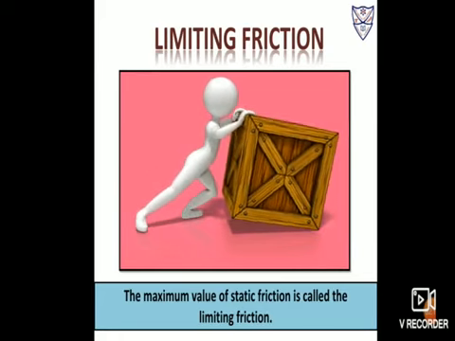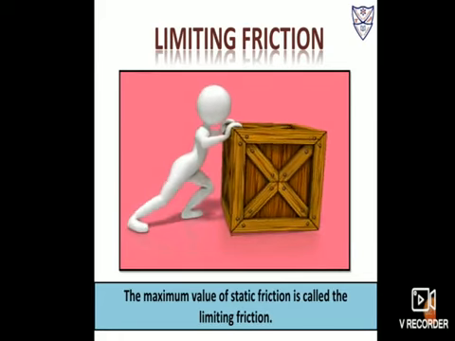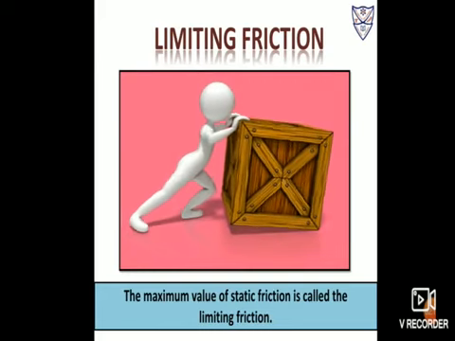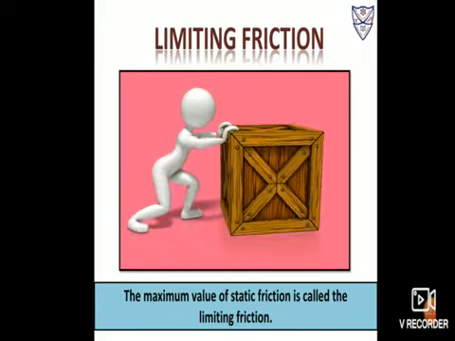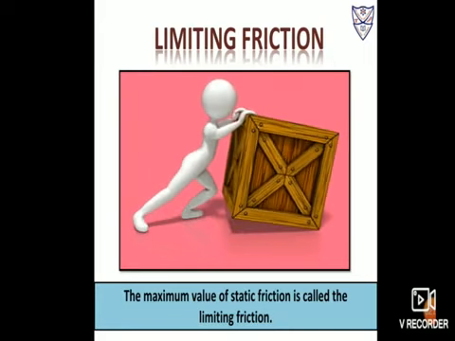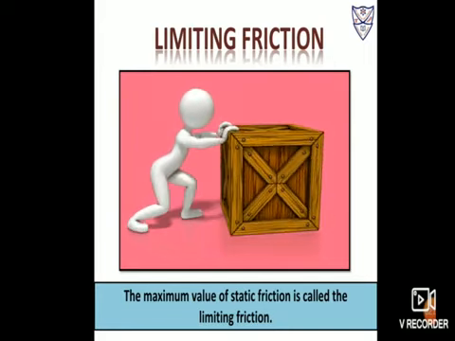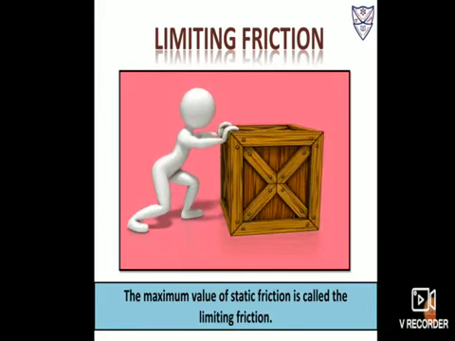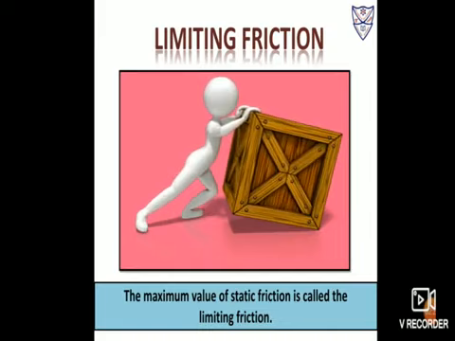Or we can say limiting friction is the maximum opposing force that comes into play when one body is just at the verge of moving over the surface of another body. Means now it is going to move. Okay, so that opposing force we are saying limiting friction.